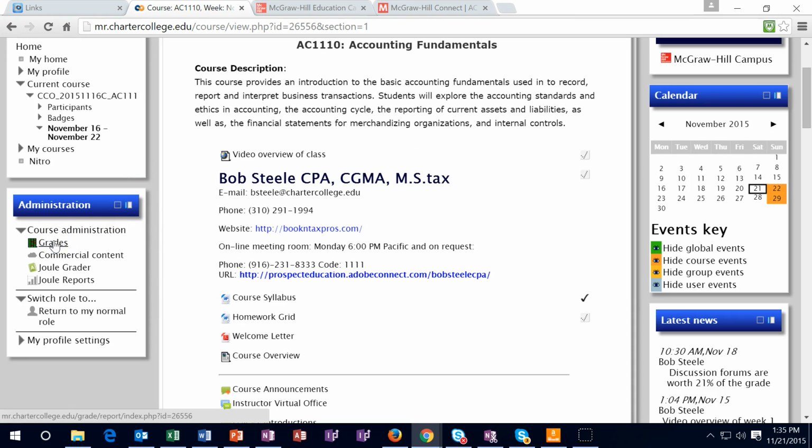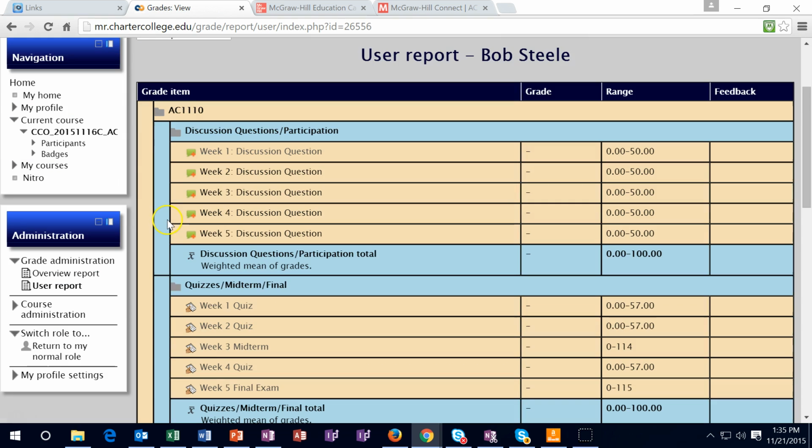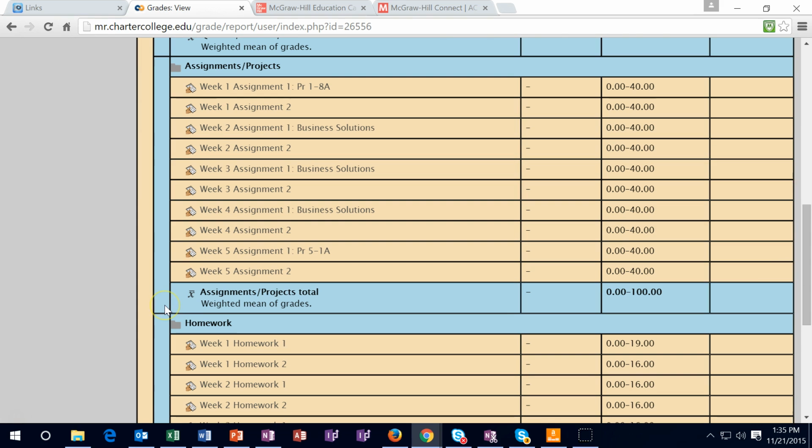So by the end of Tuesday, by basically Tuesday afternoon, probably will be done by then. You can go into this gradebook and it will look something like this, and you'll scroll down. It's by category. So you've got discussion, quizzes, and assignments and homework, and everything that's for week 1 in these categories should, if you have completed, have a percentage grade.